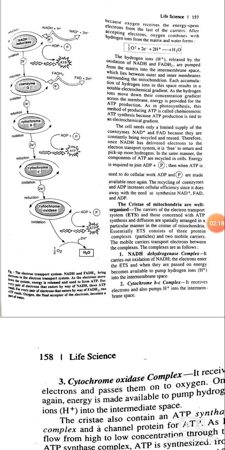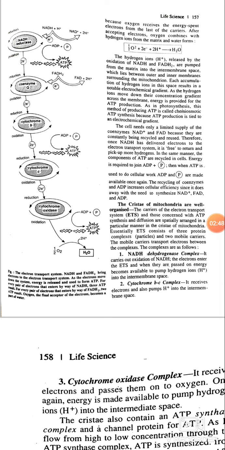The hydrogen ions released by the oxidation of NADH and FADH2 are pumped from the matrix into the intermembrane space, which lies between the outer and inner membrane surrounding the mitochondrion.